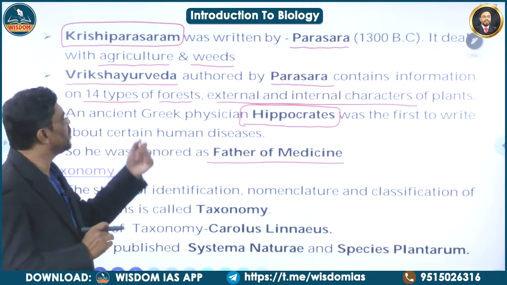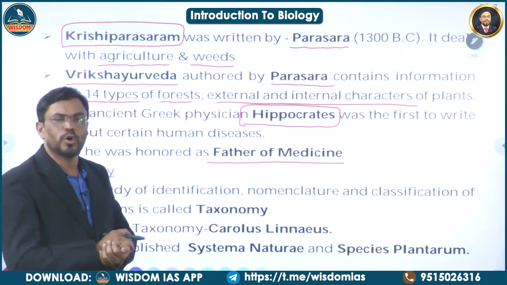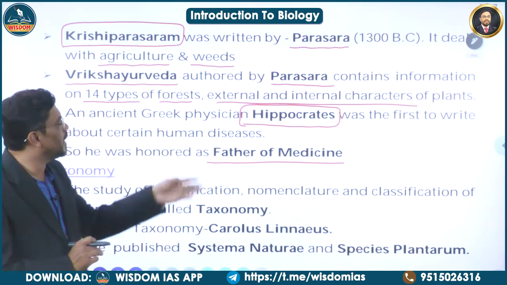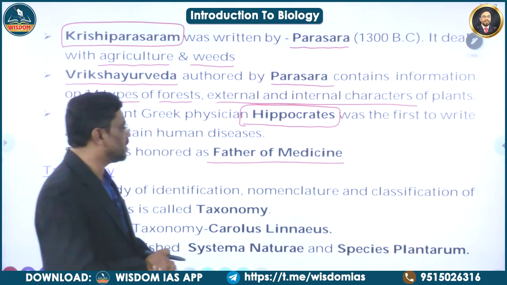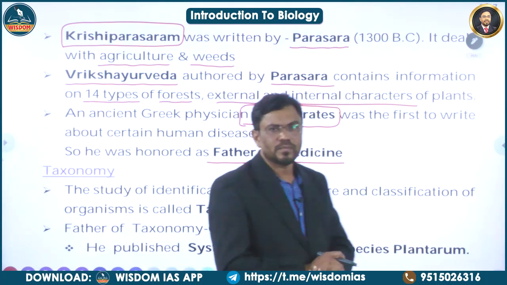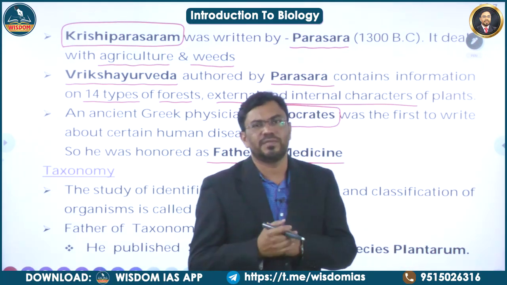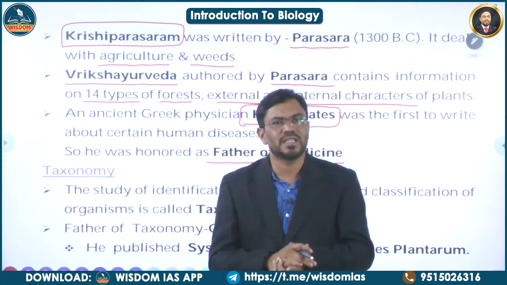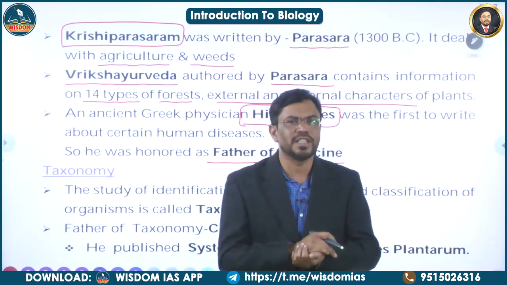An ancient Greek physician, Hippocrates, was the first person to write about the human diseases. So he was honored as the father of medicine. And then there are various categories of living beings like plants, animals, microorganisms, and some other categories of organisms.